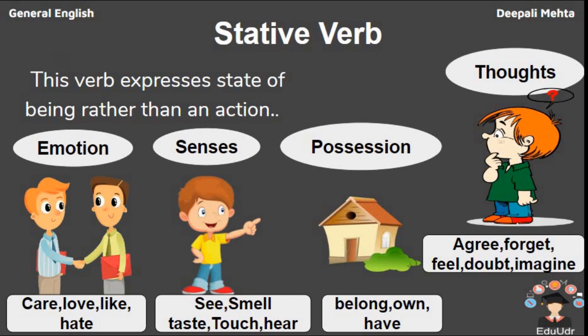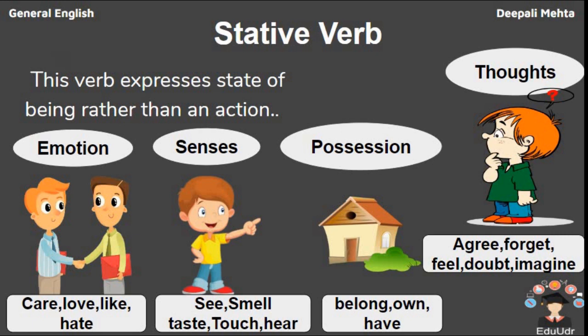Now, this verb expresses the state of being rather than an action. It is just the opposite of action verb. Here, you will not see any action. You will just see the state or the situation of the person. For example, emotion, senses, position, thoughts. Emotions are care, love, like, hate. Senses can be see, smell, taste, touch, hear. Positions are like belong, own, have. Thoughts: agree, forget, feel, doubt, imagine.